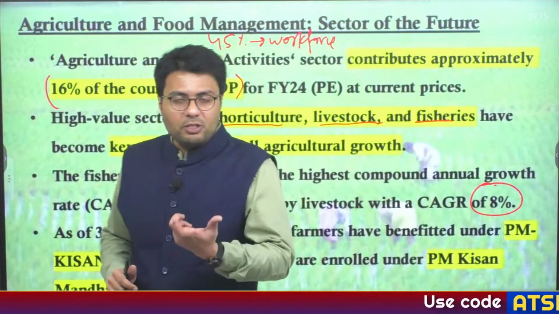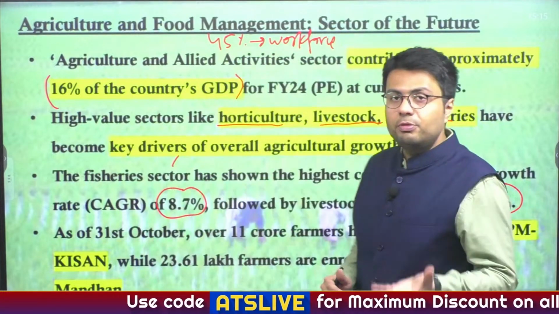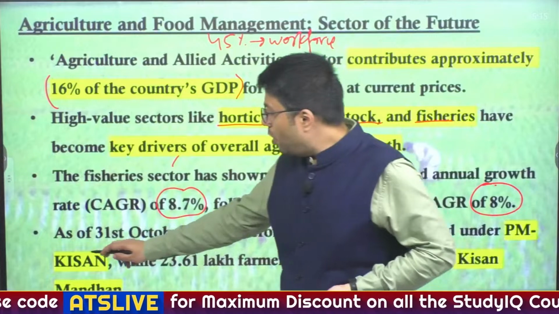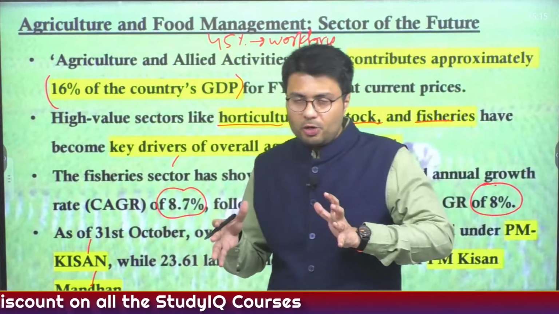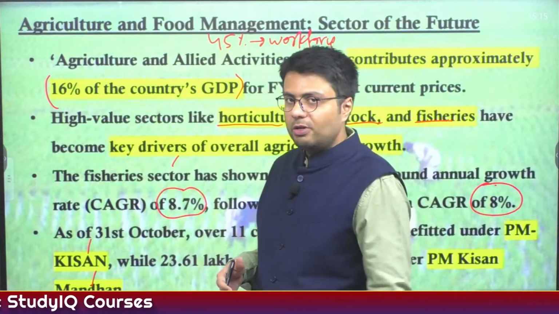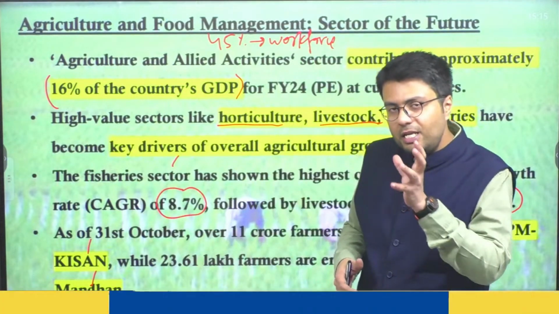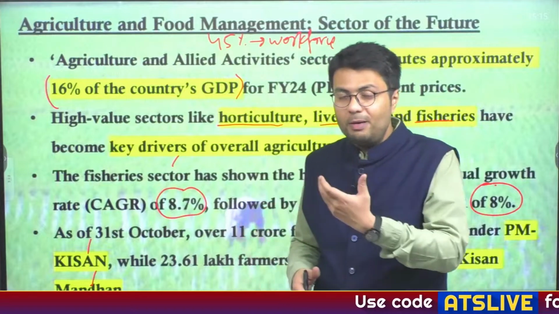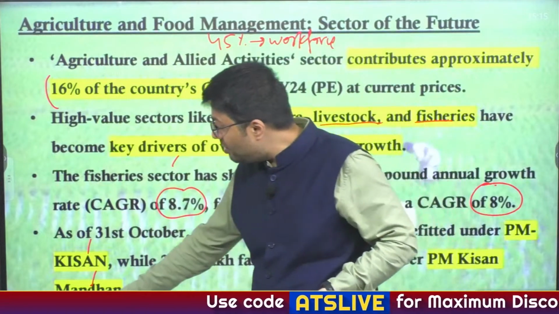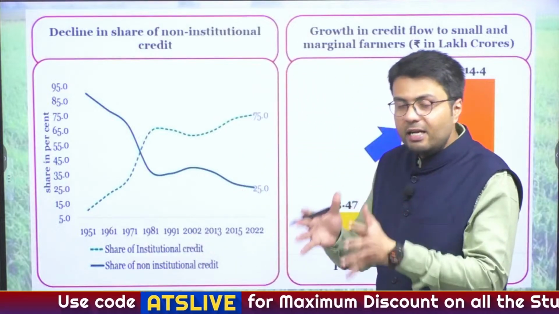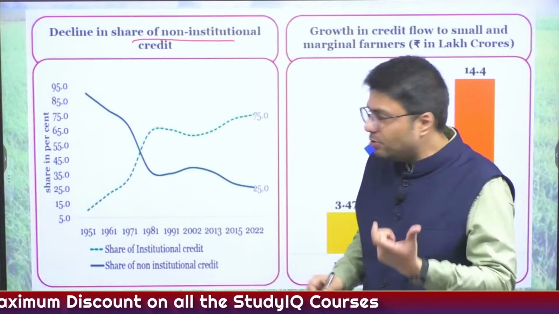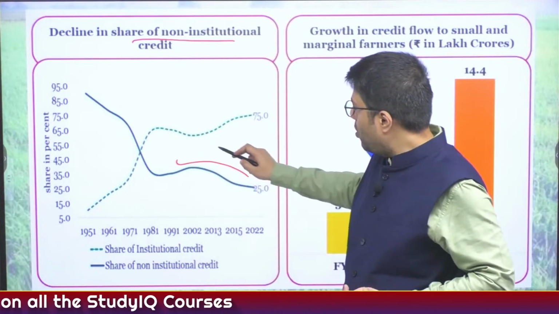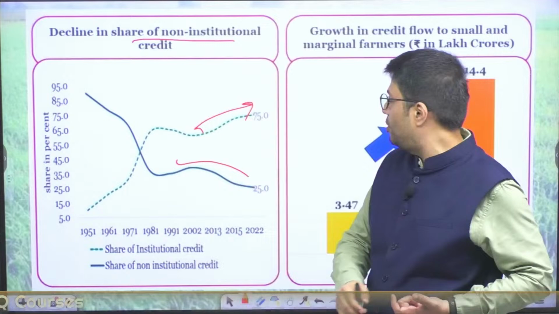And one major change that has been brought in the agricultural sector is the provision of income support through the PM Kisan scheme. Also, through the PM Kisan Mandhan Yojana, the government is looking to provide social security to India's farmers in general. So this highlights that the change in finances of farmers, especially by providing them with input support, has actually enabled them to take credit from formal sources, and because of this we have seen a decline in non-institutional credit of farmers, and this also leads to an increase in the share of institutional credit.